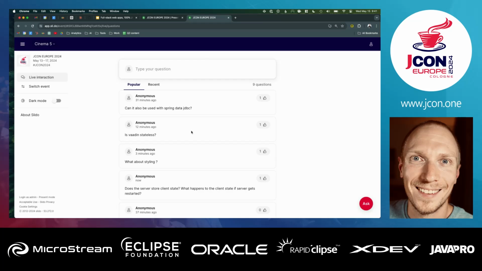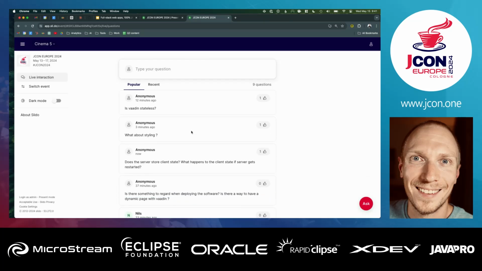Is Vaadin stateless? No. Vaadin Flow runs on the server. As we noticed, we could set breakpoints in the actual running code on the JVM. So the UI state is running on the server, and it's sending over these render instructions to the UI, where it's then updating very efficiently whatever needs to be changed. So there is a state on the server with Vaadin Flow, and that's also part of what gives it really hard security out of the box.